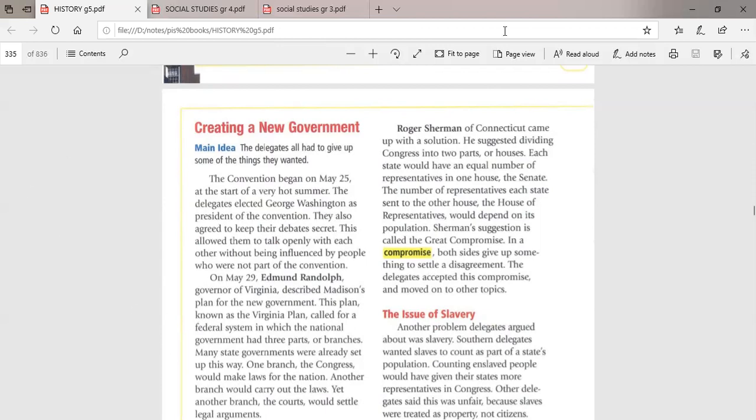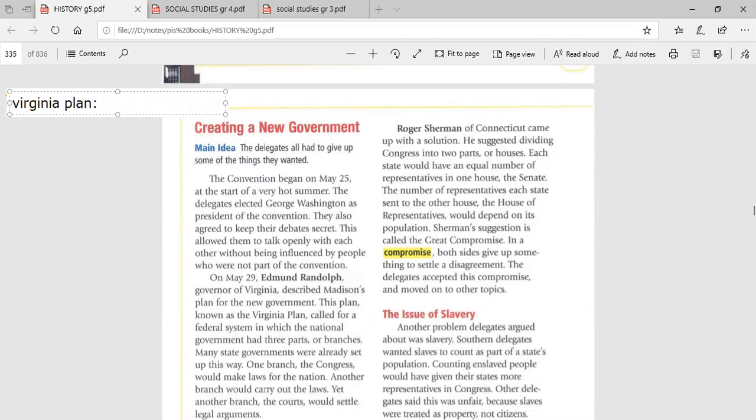So number one, I'm going to write for you here. In the convention, the delegates presented the Virginia Plan. What was the Virginia Plan?